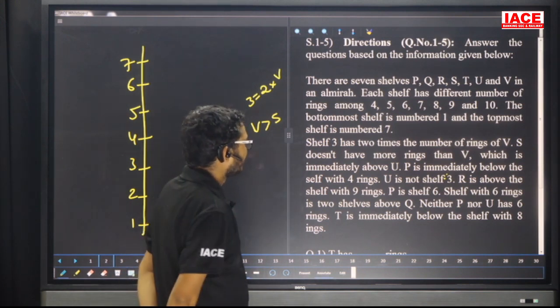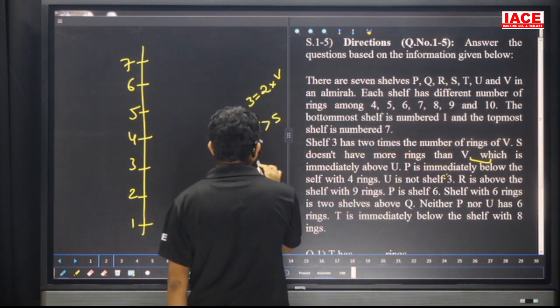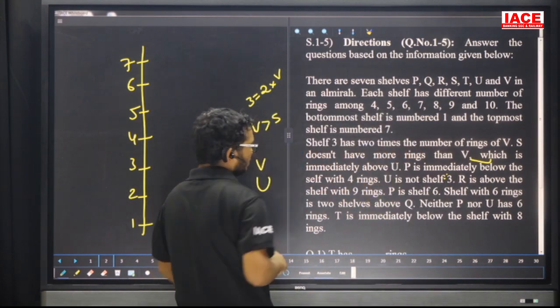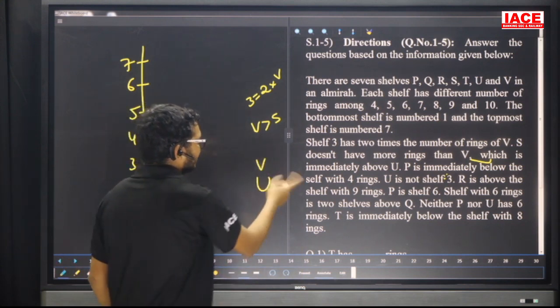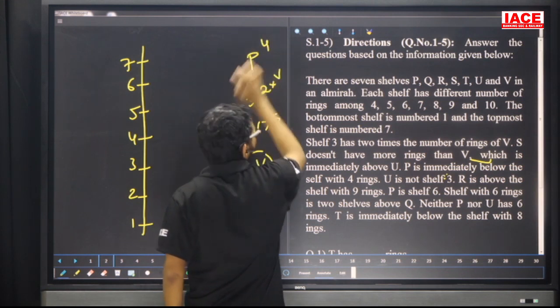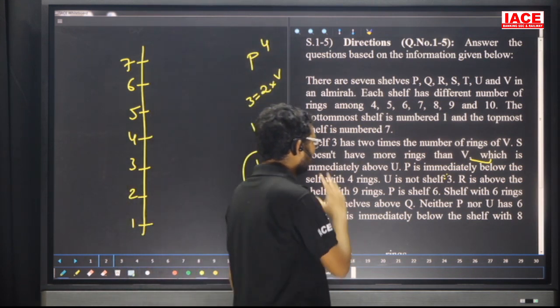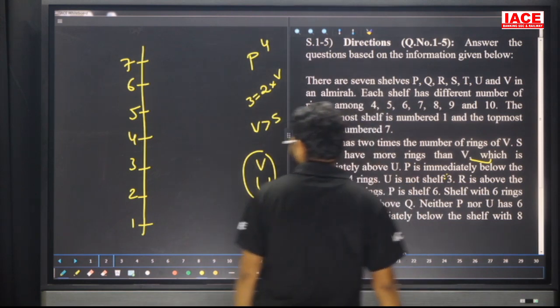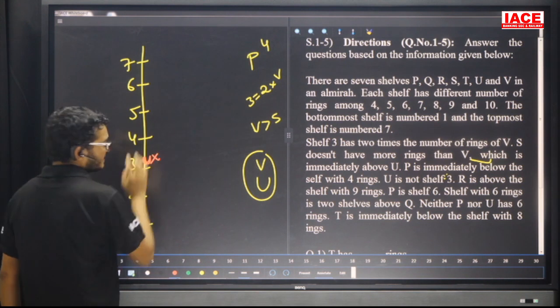Next, V is immediately above U. P is immediately below the shelf with 4 rings. Next, U and V are not in shelf number 3. Friends, check it. U and V are not in shelf number 3.